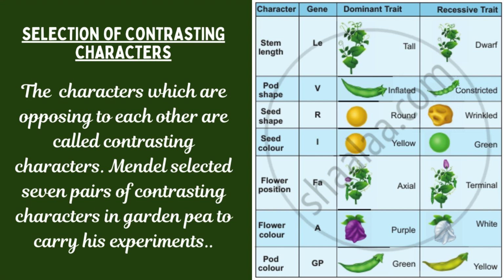These seven pairs, or you can say 14 contrasting characters, were selected by Mendel for carrying his breeding experiments on Pisum sativum.